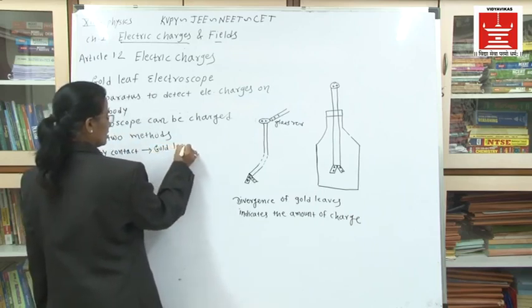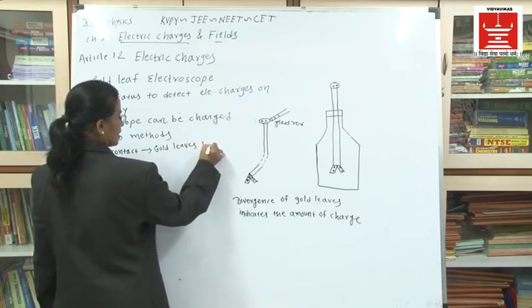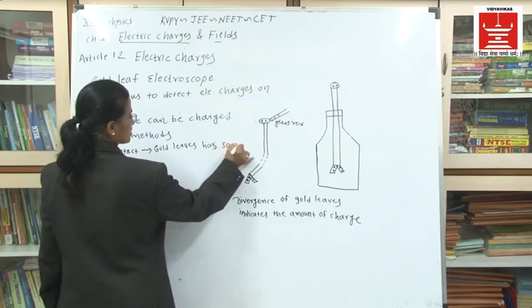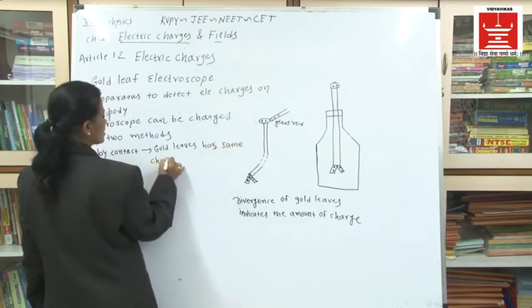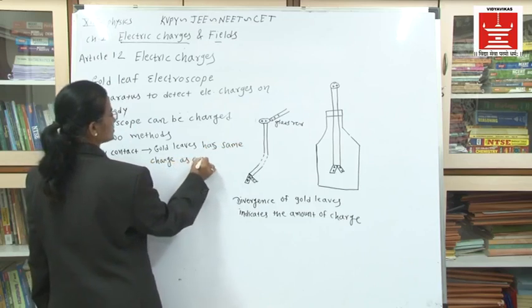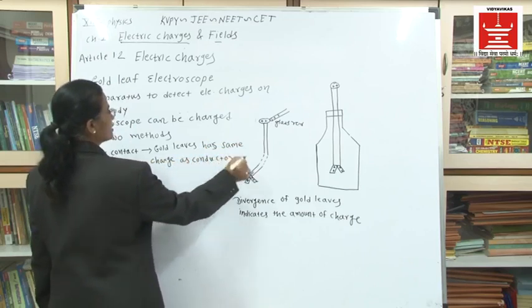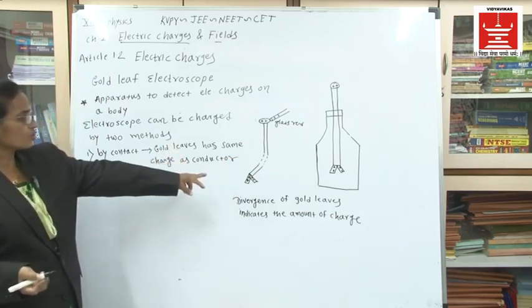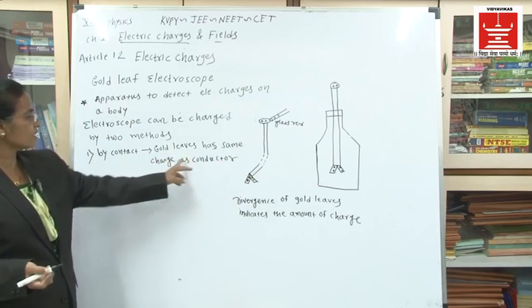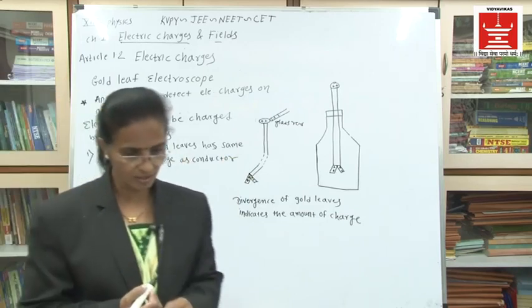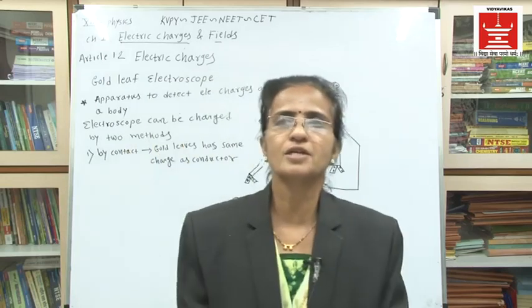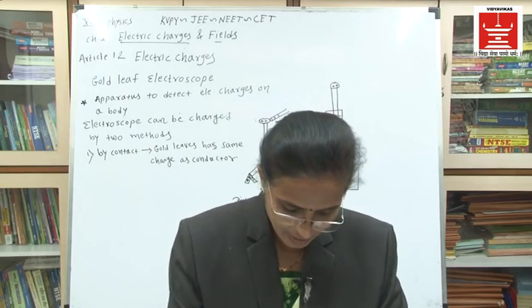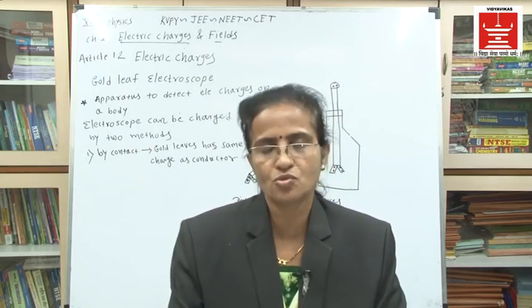Gold leaves have the same charge as the conductor. Now try to understand. Physically they are in contact, and so the gold leaves which show the deflection have the same charge as that of the conductor. But this is not an effective method. It is not a very effective method of charging the electroscope.